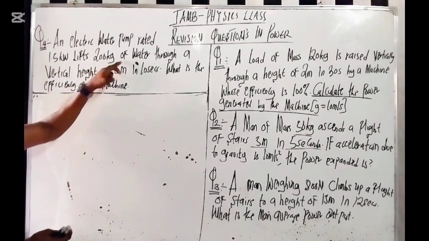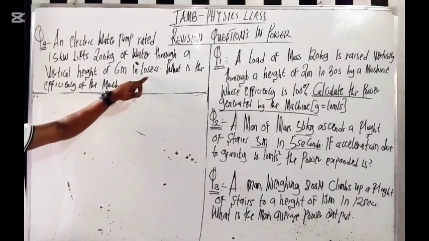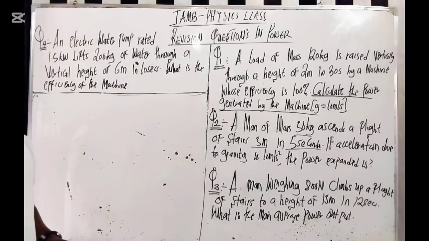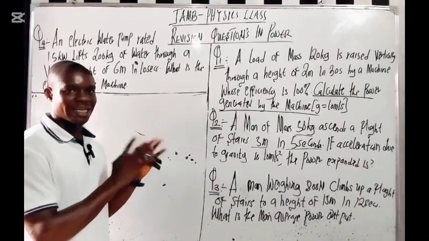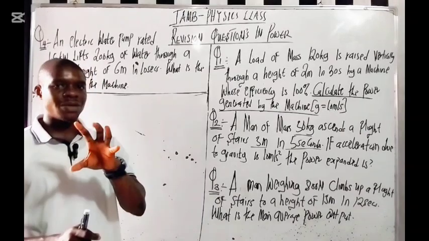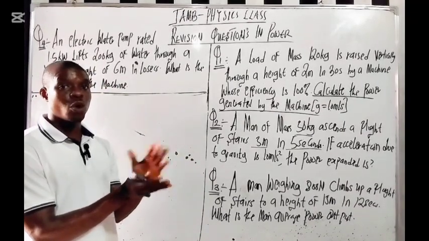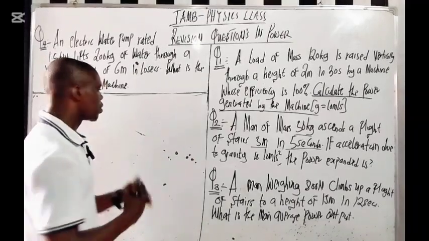200 kg of water through a vertical height of 6 meters in 10 seconds. What is the efficiency of the machine? Please understand this question very well, so that whenever you see this kind of question in the exam, you'll be able to answer it and get the correct answer. I will tell you how to know when you make a mistake. Just look at something here.